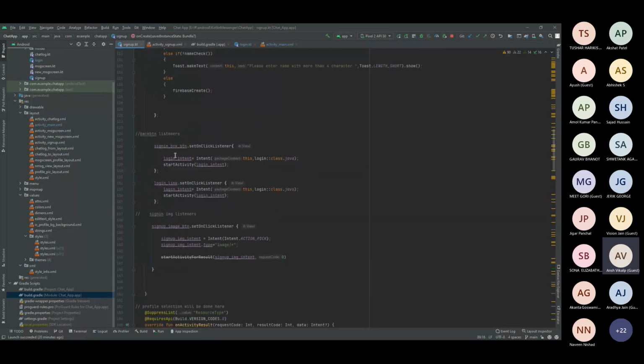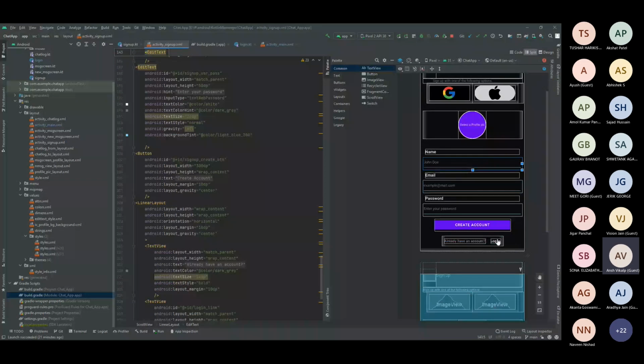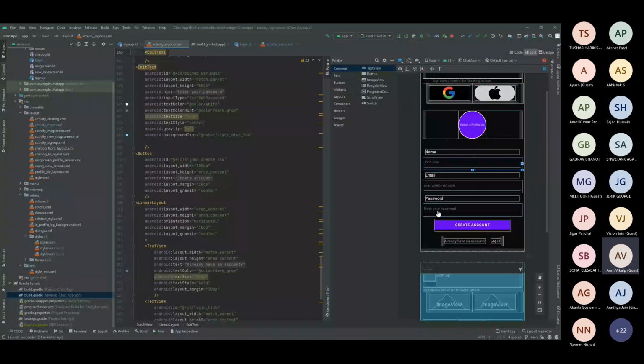For example, if I click on the sign up back button, I will be starting the login activity. That is a back button which takes us back from the sign up screen to the login screen, in case the user had previously registered. So I've provided one sign in back button here, and the same for login. After providing the login credentials, the user will click on the login button. Now let me show how create account is done.